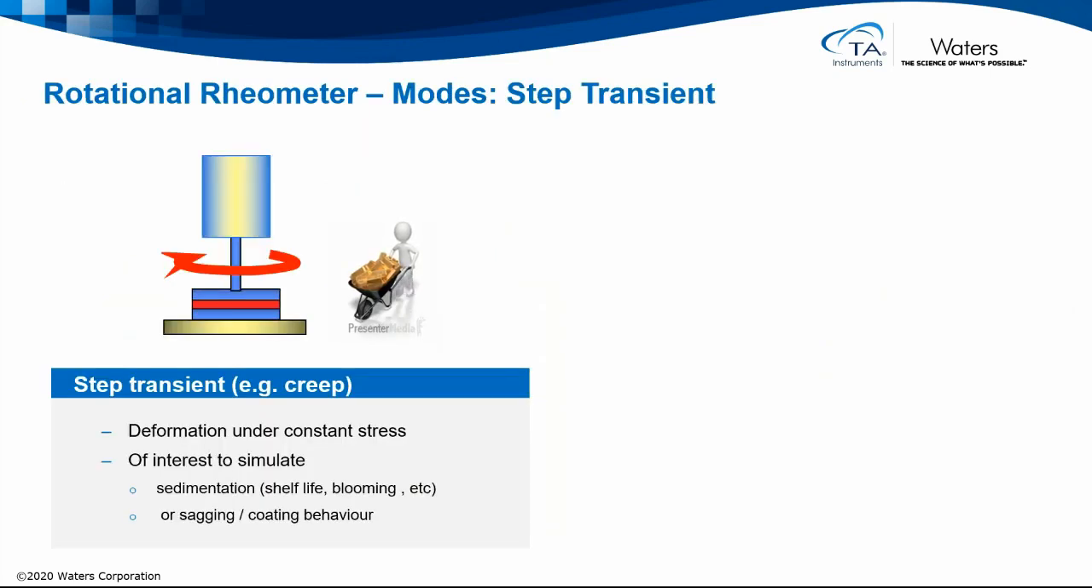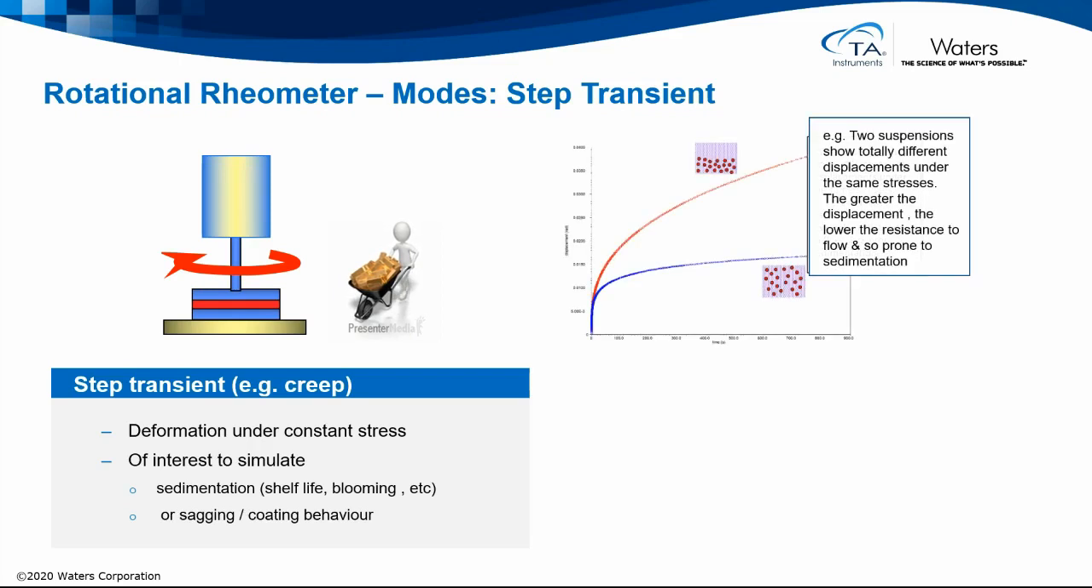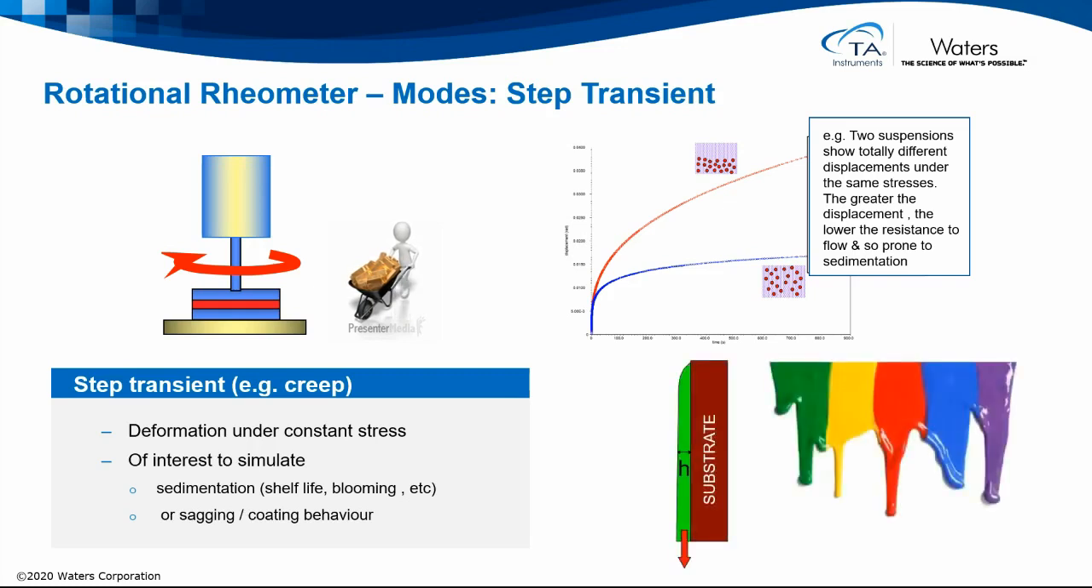One of the other unidirectional techniques is the step transient creep test, where we apply a small constant stress and study the sample's deformation with time. This small stress can be simulating gravity acting on a particle, and so can be used to predict sedimentation, shelf life, or blooming effects in emulsions, or gravity acting on a coating of some form, so we can predict sag or coating behavior.